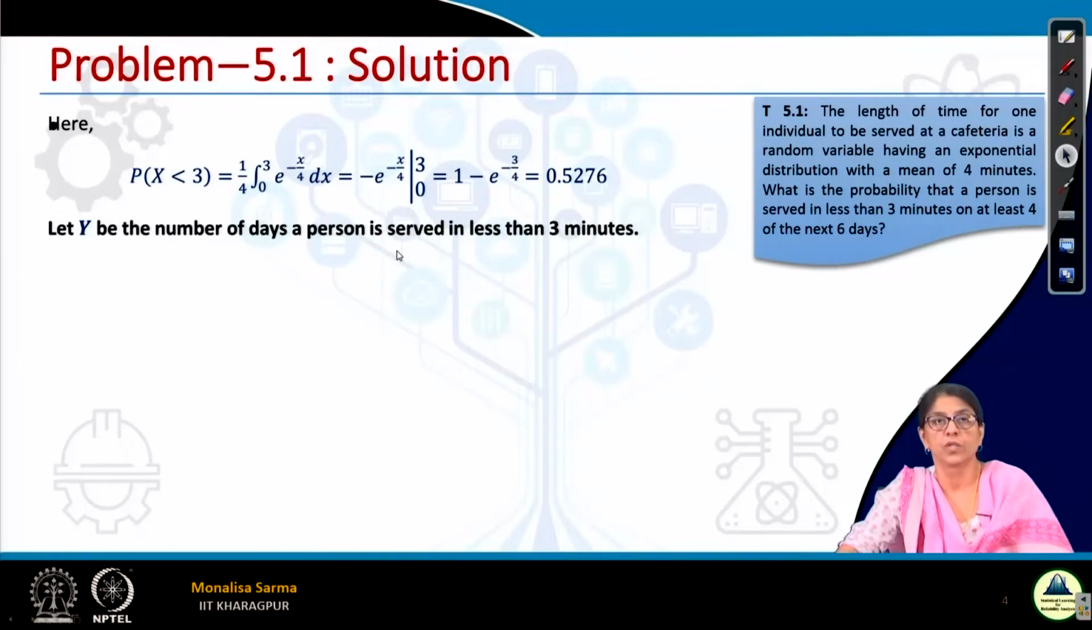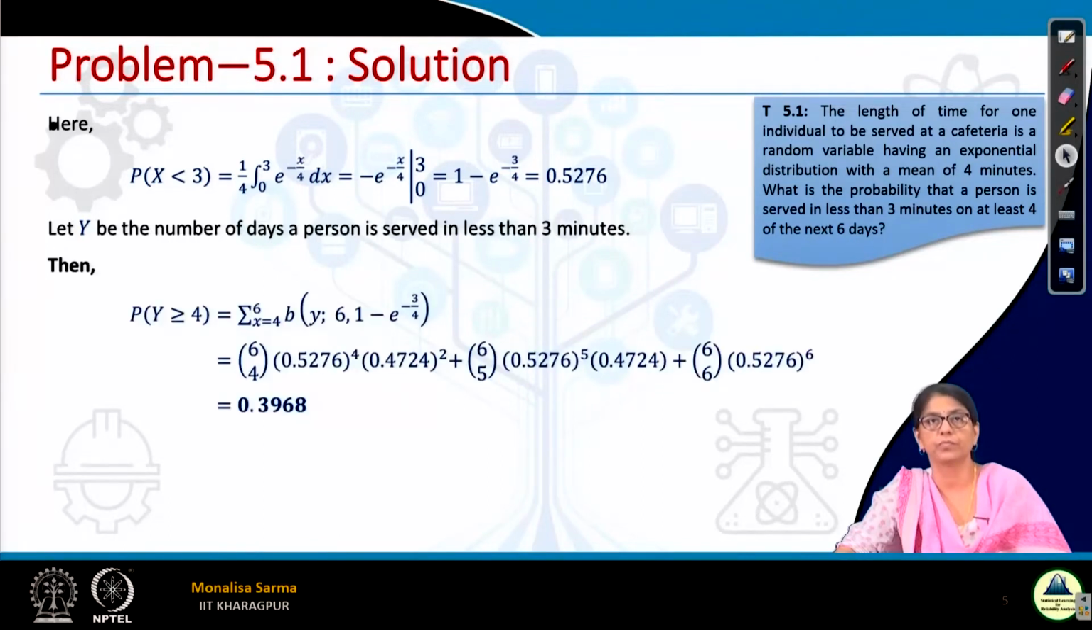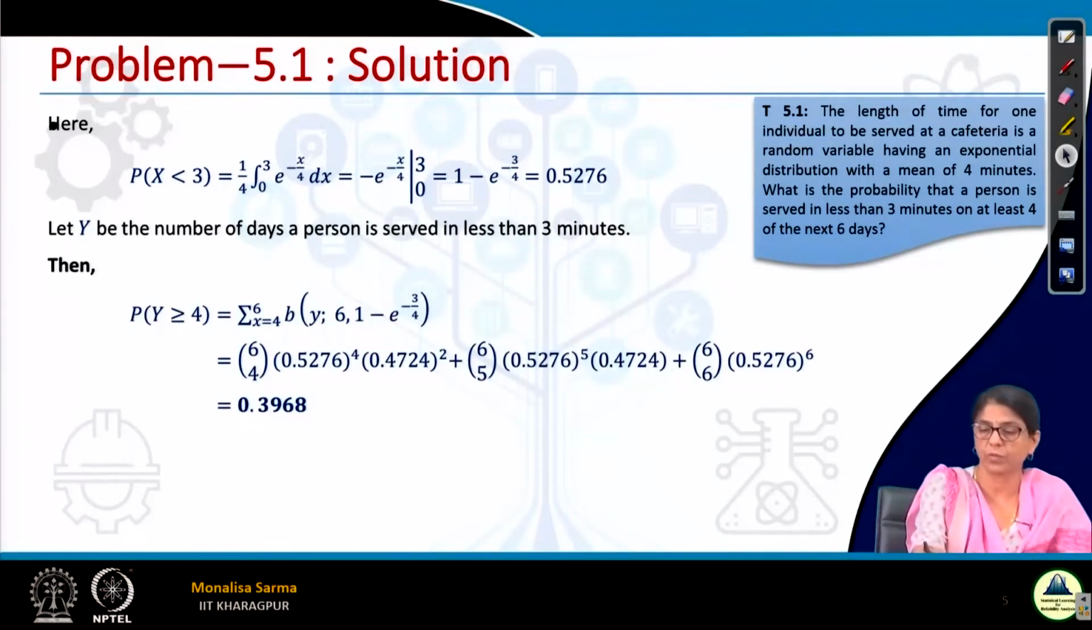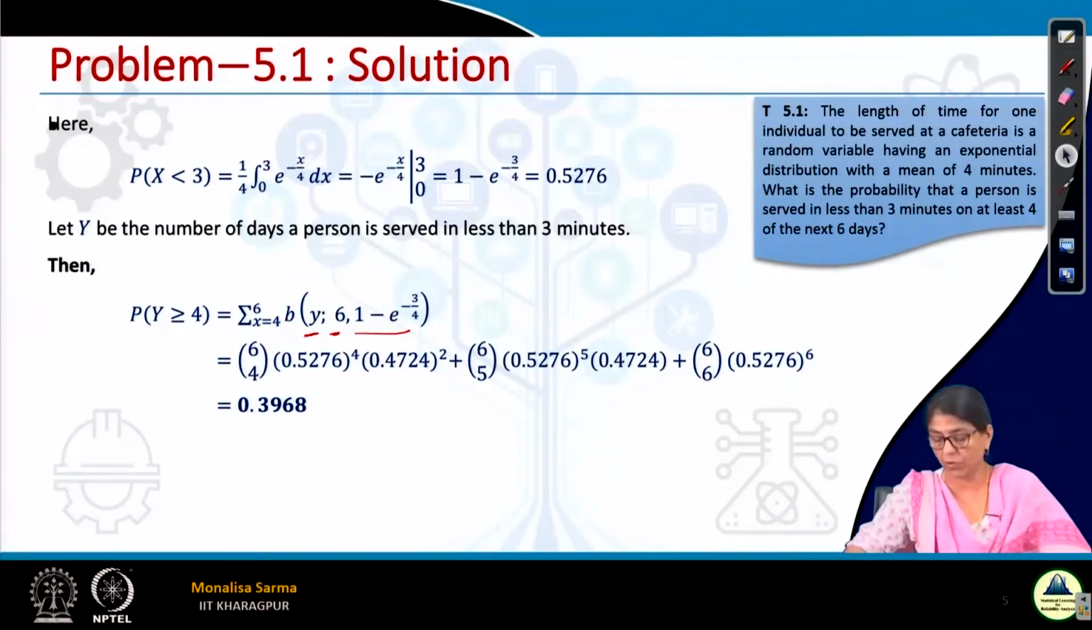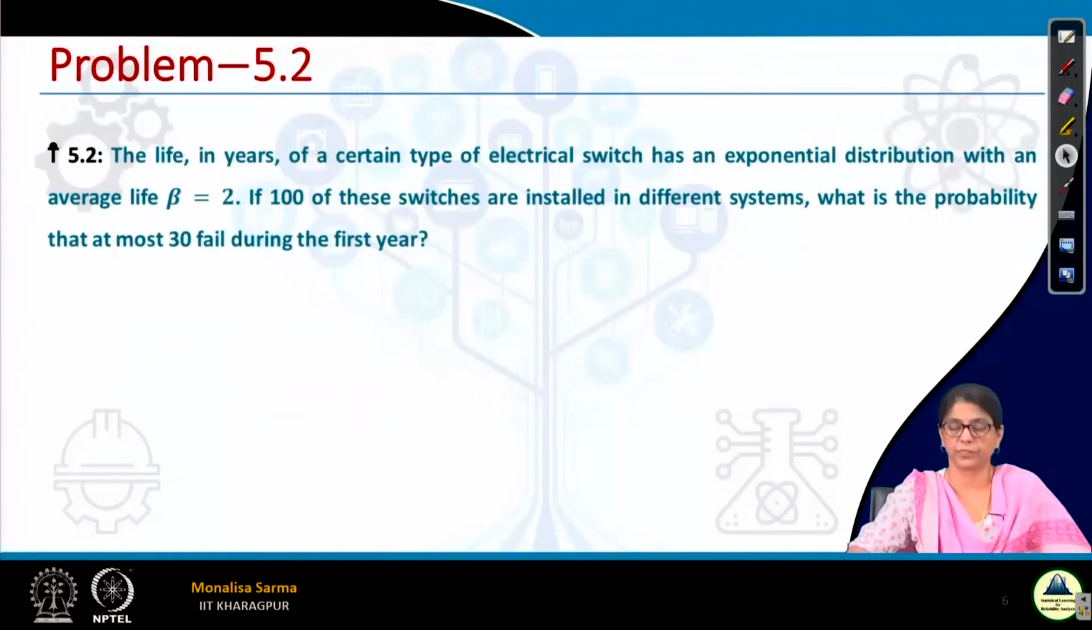Okay. So let y be the number of days a person is served in less than 3 minutes, that is, y is the number of successes, what I told you. So I found the probability of success is 0.5273. Now it is a simple binomial distribution, specifying the value. This is the probability, this is the number of successes, this is the number of trials. Simply put it in the probability distribution function of the binomial, and we will get the value. Okay.